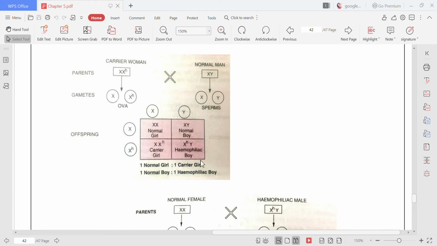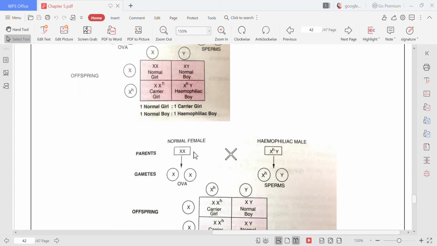So it was passed on from the mother. From where did the boy get this X? The boy got this XH from his mother, and he got Y from his father. So the mother is passing on this hemophilic gene to the boy, and because of that, the boy is hemophilic.